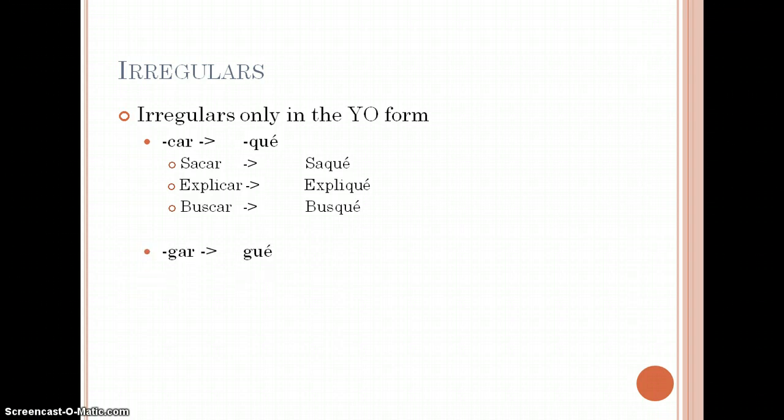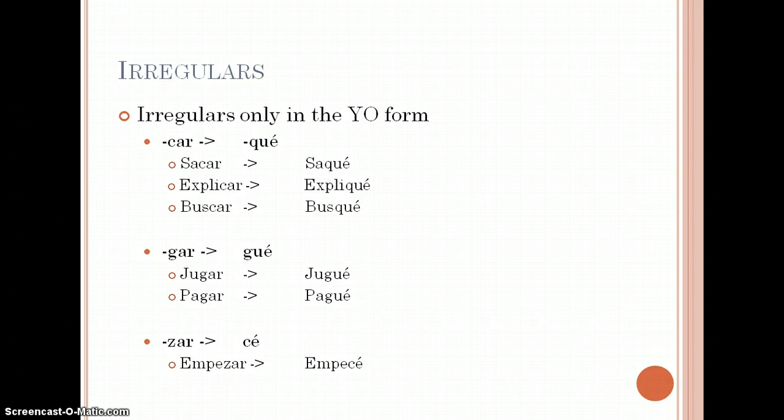There are also verbs that end in gar that have that change in the yo form. So jugué, pagué. And then our final set of these only in the yo form are the zars. That change then becomes empecé or almorcé. And remember, there are other verbs. Again, you just want to make sure you're looking at the ending. Is it a car, gar, or zar? Then in the yo form, they are irregular in the preterite.